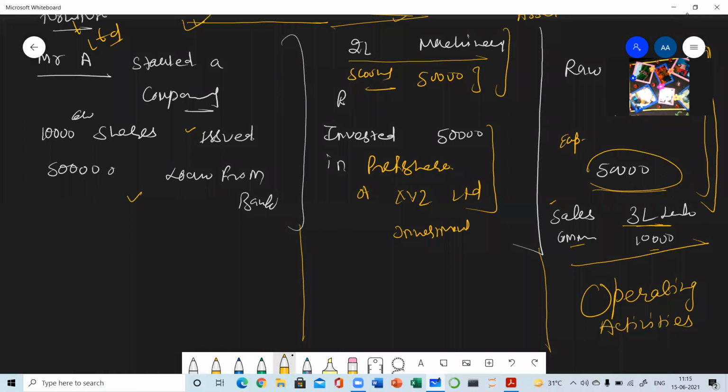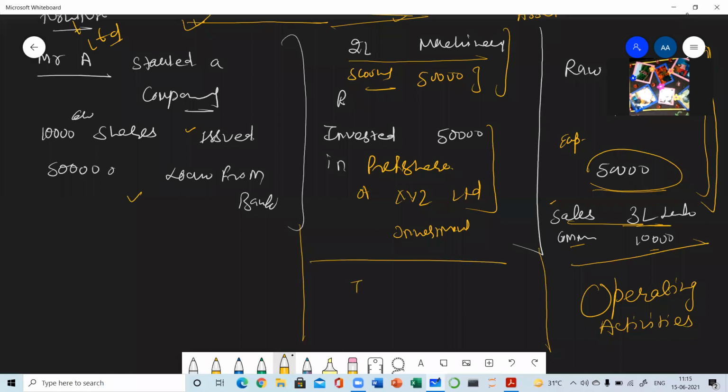Principal revenue generating activity means the activities from which you are getting your maximum revenue. Like a furniture manufacturing firm will be getting most of its revenue from sales of furniture items. That's why these are known as principal revenue generating activities.